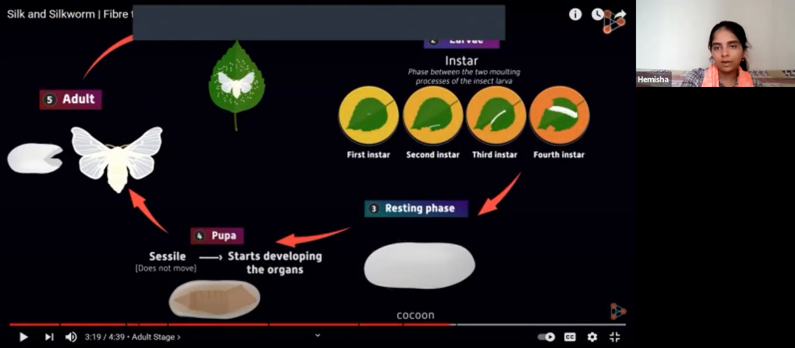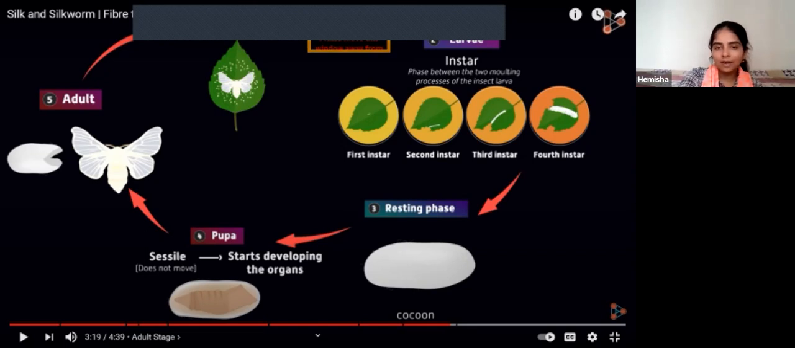Egg, after that larva, larva to resting phase, pupa, and then this is the moth. Okay, this is the moth, not butterfly, but moth. Now this is the adult form. This is the life cycle of silkworm, full life cycle. Once again, this form will lay the eggs and that cycle will continue, right?